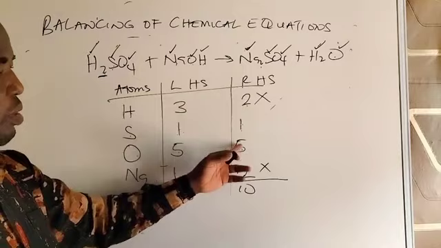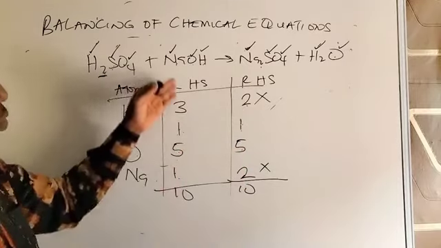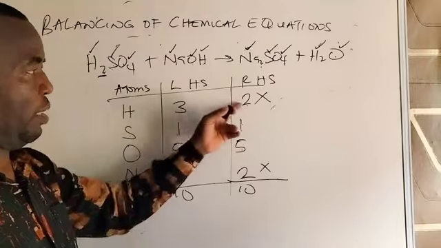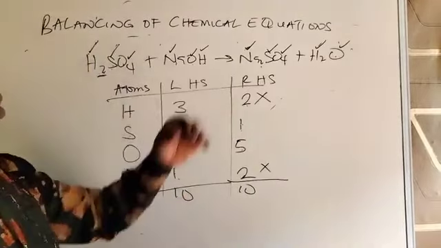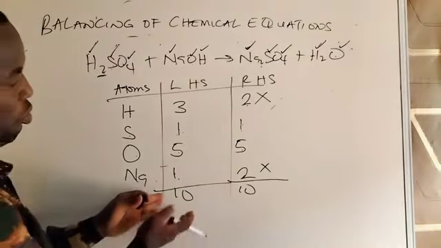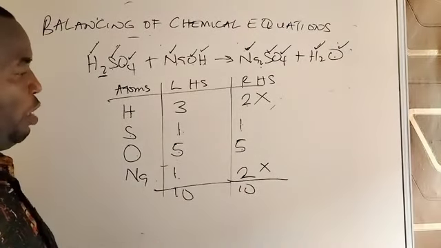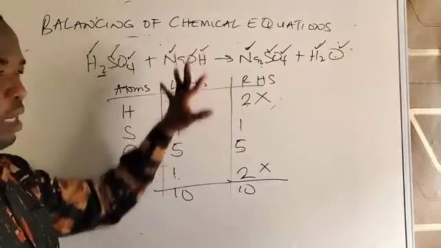Even though you have an equal number when you add up, provided the individual atoms are not balanced, the equation is not balanced. So let this total number not mislead you. If you have 2 here, here is also 2. If you have 3 here, here is also 3, for you to say it's balanced.